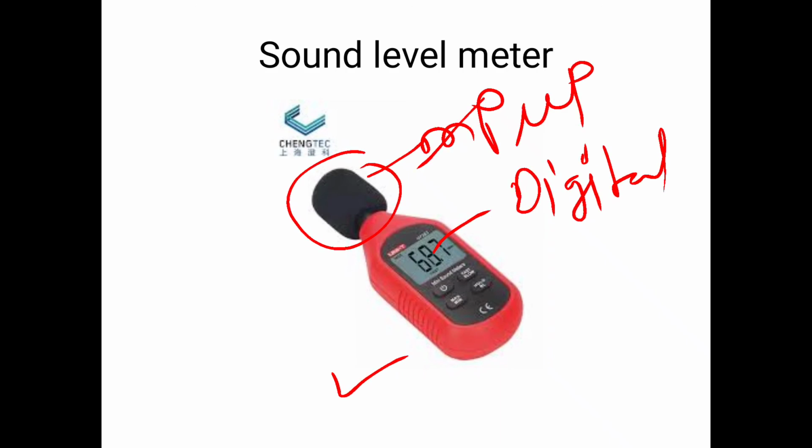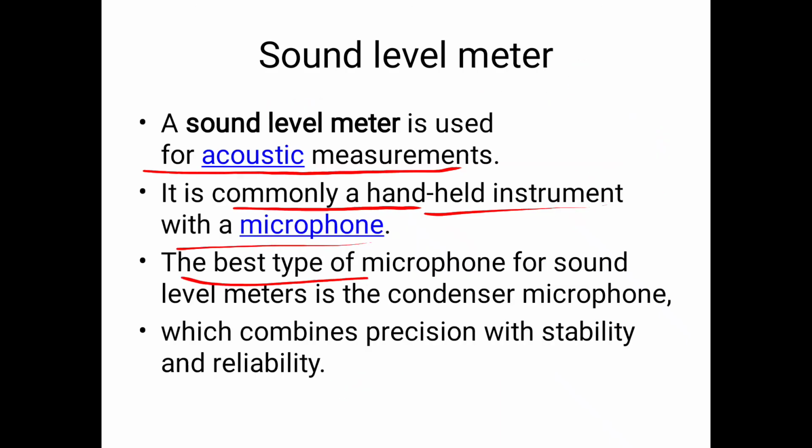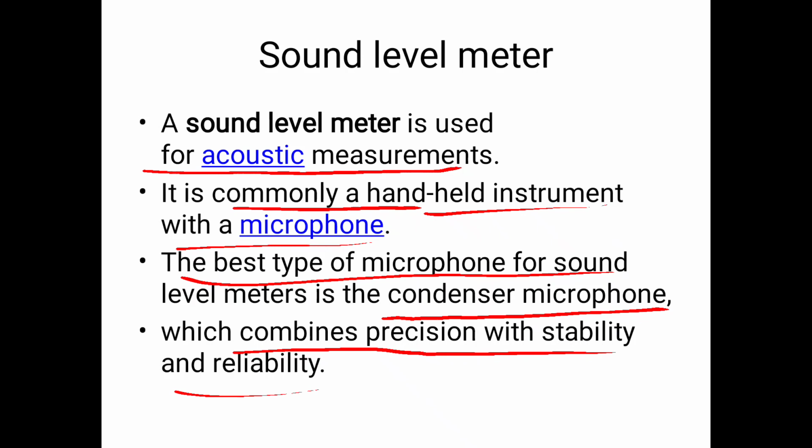The best type of microphone for sound level meters is the condenser microphone, which combines precision with stability and reliability. So the best type of microphone is the condenser microphone.